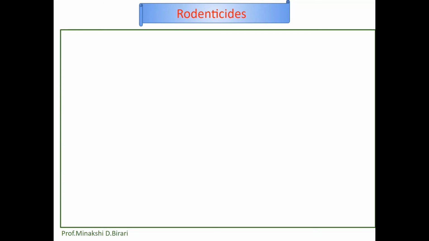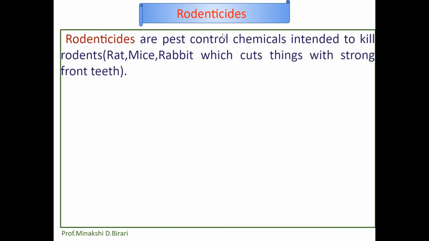Next one, we have to study about rodenticides. Rodenticides are pest control chemicals intended to kill rodents. Now what are rodents? These are nothing but animals which cut things with strong front teeth. For example, rat, mice, rabbit, these are nothing but the rodents.